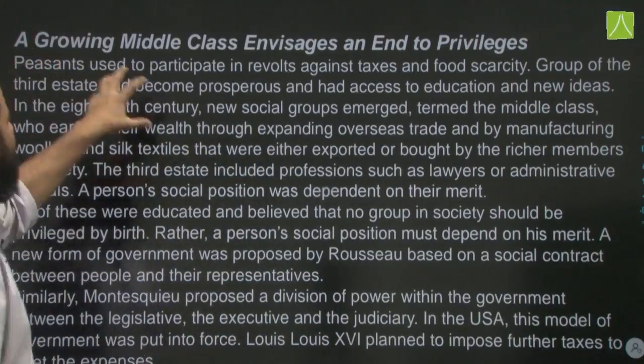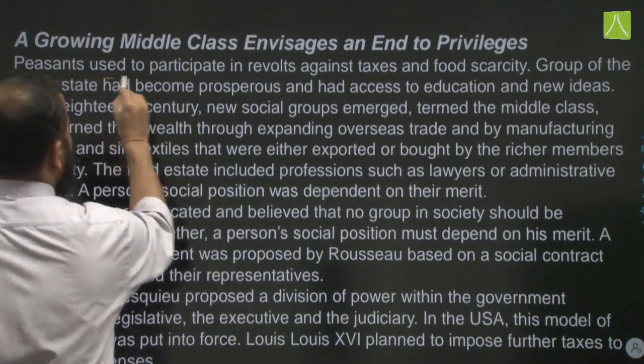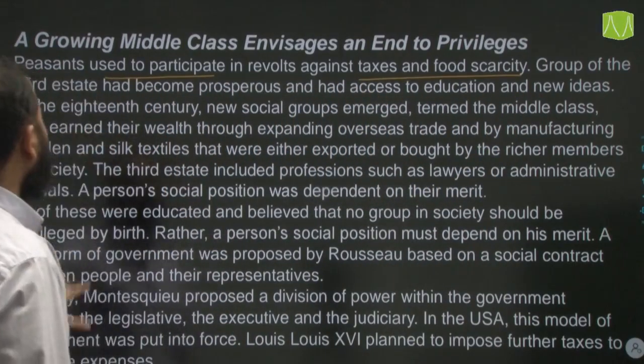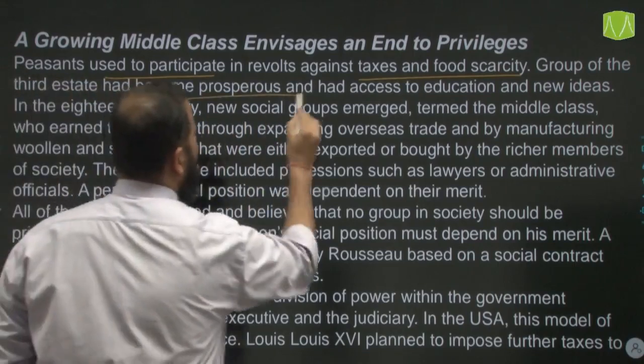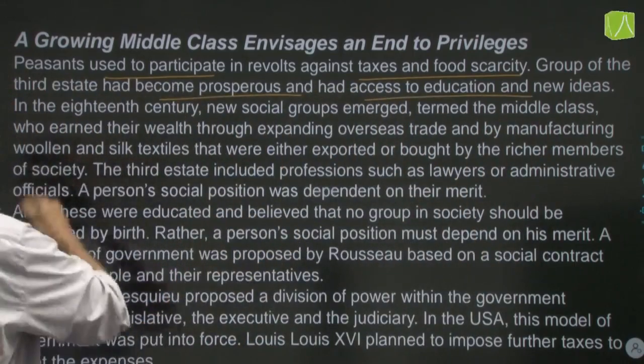Okay. So growing middle classes envisages an end to privileges. Peasants used to participate in revolts against taxes and food scarcity. A group of the third estate had become prosperous and had access to education and new ideas. A group, not all of them.